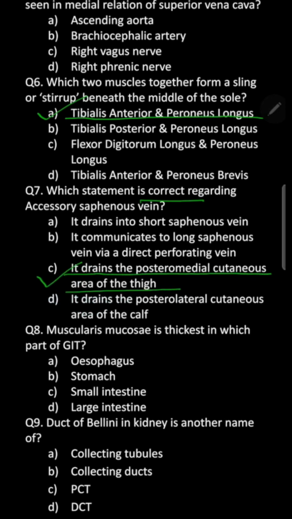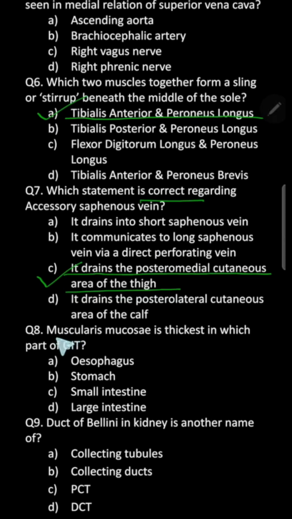Answer is C. Just to remind you that while reading option B, where it says it communicates to the long saphenous vein via a direct perforating vein, actually in the thigh, there is only one direct perforator vein which communicates the long saphenous vein with the femoral vein in the lower portion of the adductor canal. So it's not this accessory saphenous vein there.